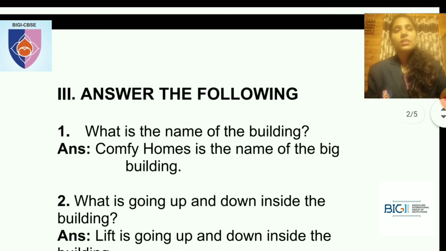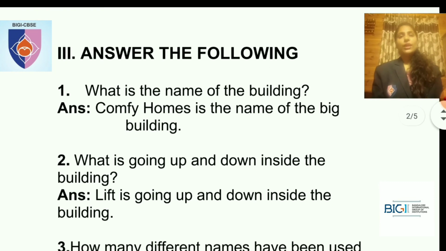So now the third main is answer the following. Students, those who have completed the first main, hard words and meanings, kindly write this answer the following. If not, write all three. Okay. So what is the first one?